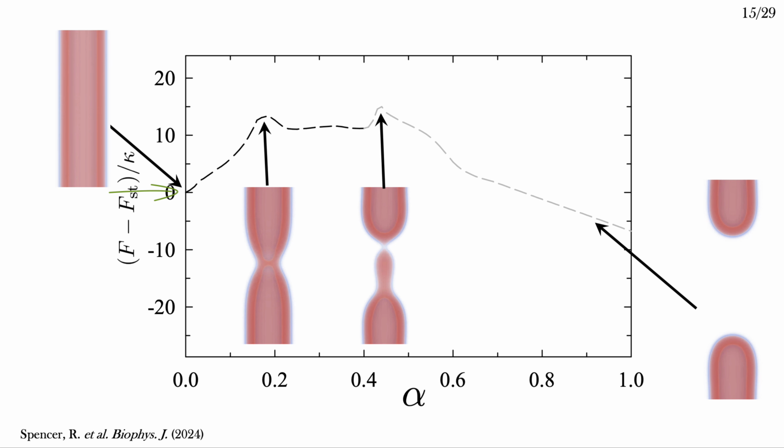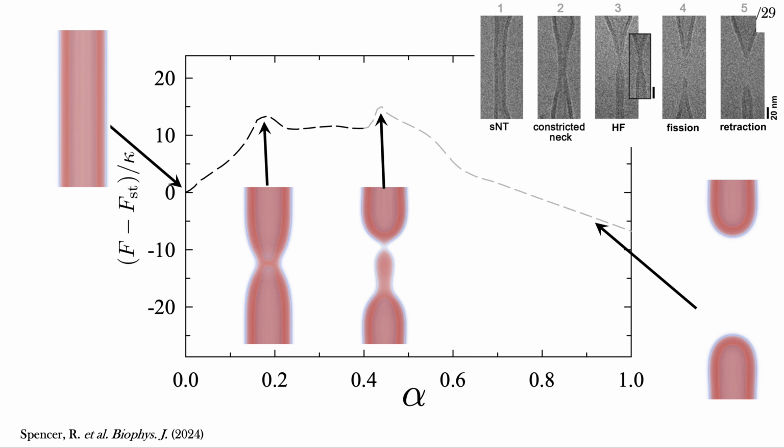The curve starts off with a free energy of 0, which I define as the free energy of the unperturbed tube, and it increases to get to the peak. This is where the connection forms. The connection then relaxes, the worm-like micelle elongates, then it breaks off here. This is where the worm-like micelle retracts, and here is where the capped-off tube retracts.